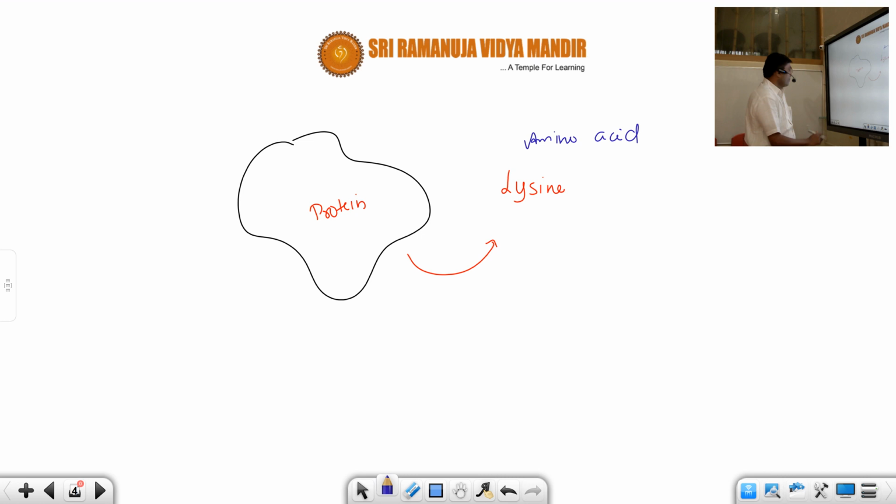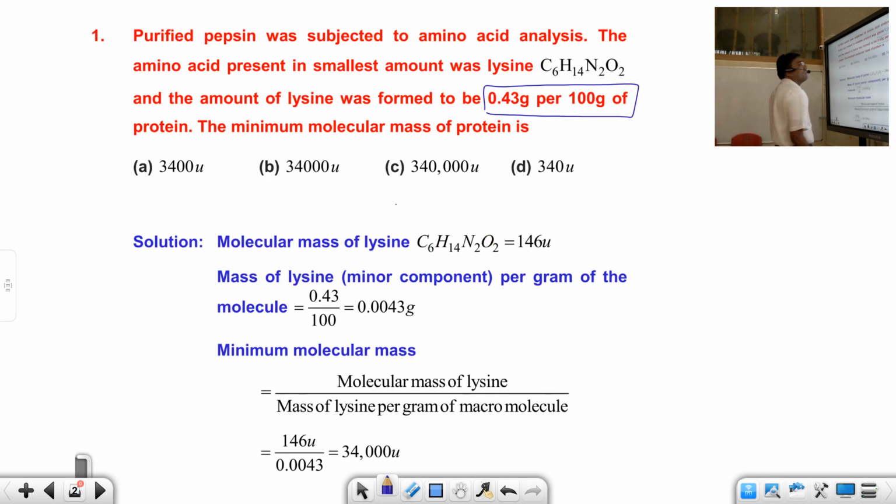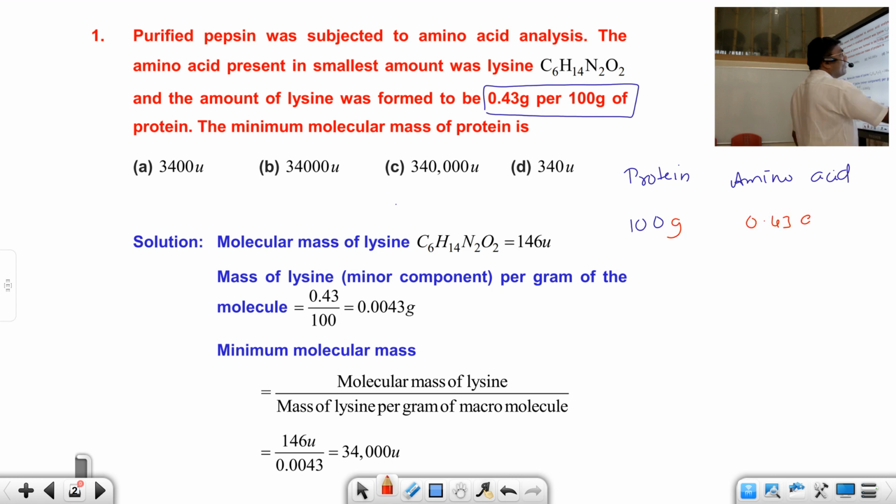Now let us go to the question. The amount of lysine was found to be 0.43 per 100 grams. So, in 100 grams of protein, how much amino acid is present, students? In 100 grams, 0.43 grams is present. Right. Now, find out the mass of lysine. You know very well 0.43 by 100, so it comes out to be 0.0043 grams.